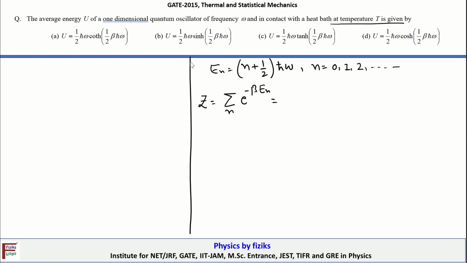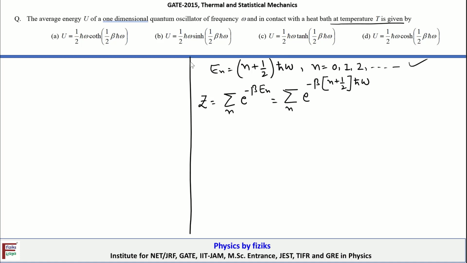And that is equal to summation over n of exponential minus beta into (n plus half) h cut omega, where n can take a value from 0, 1, 2, 3 and so on.